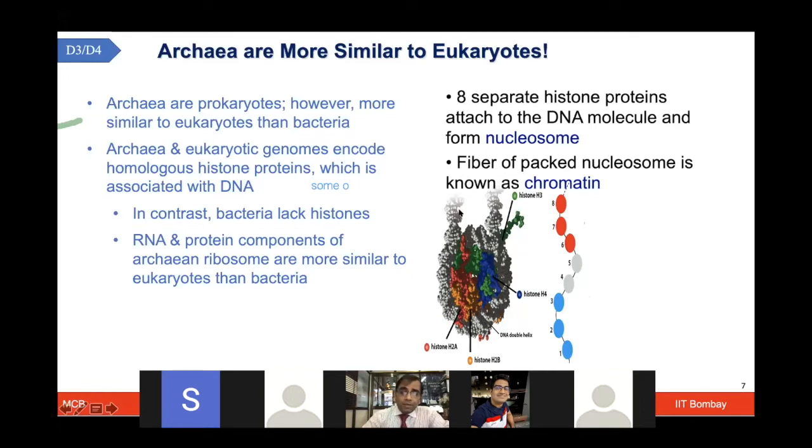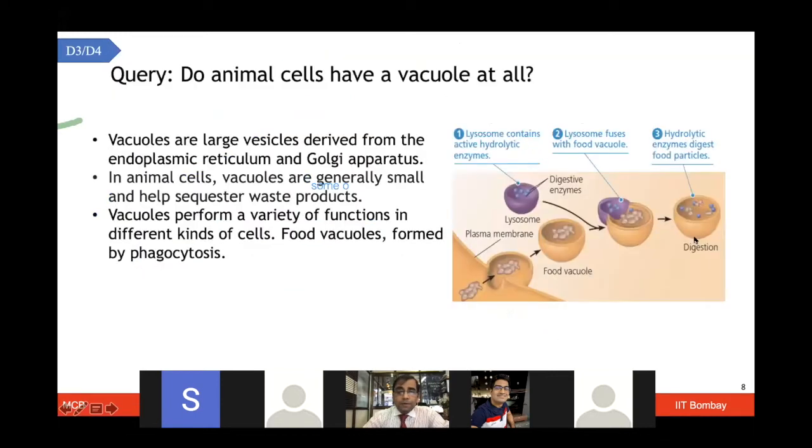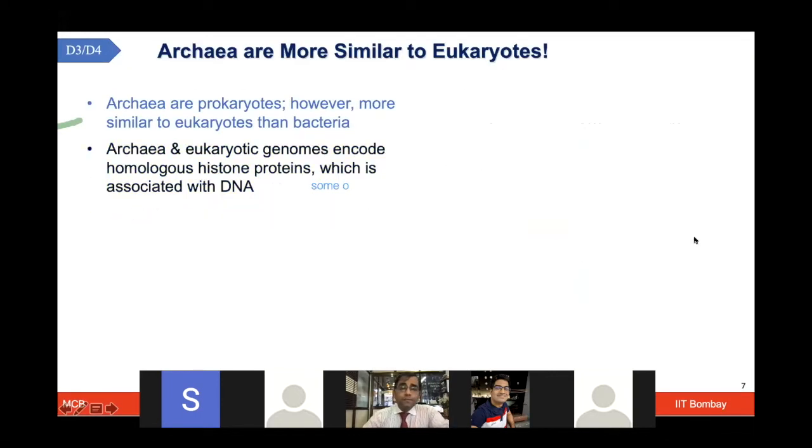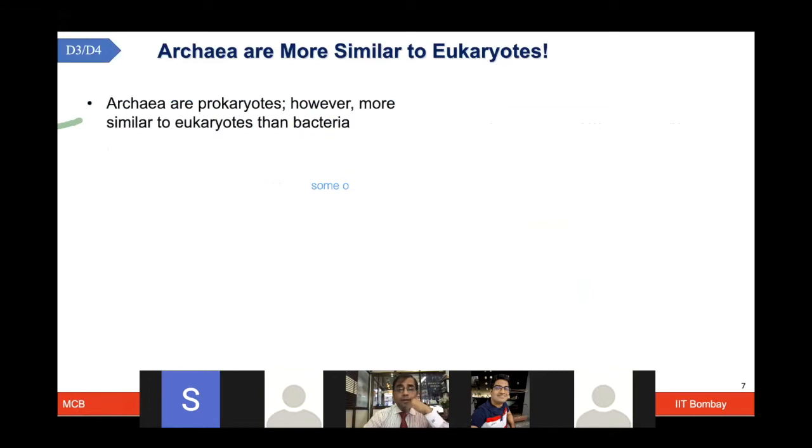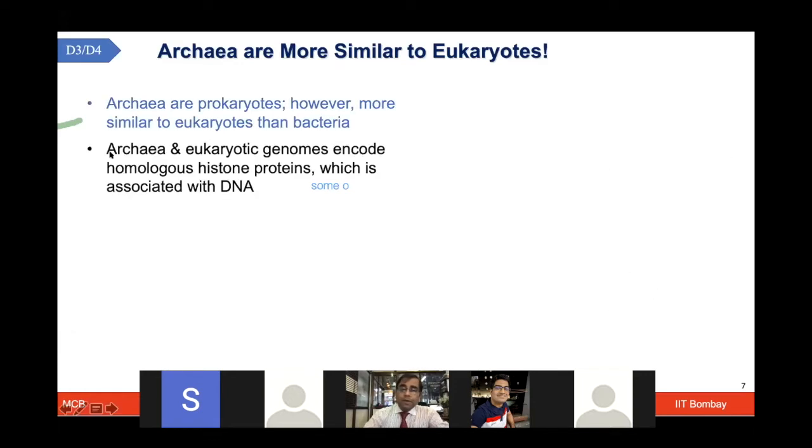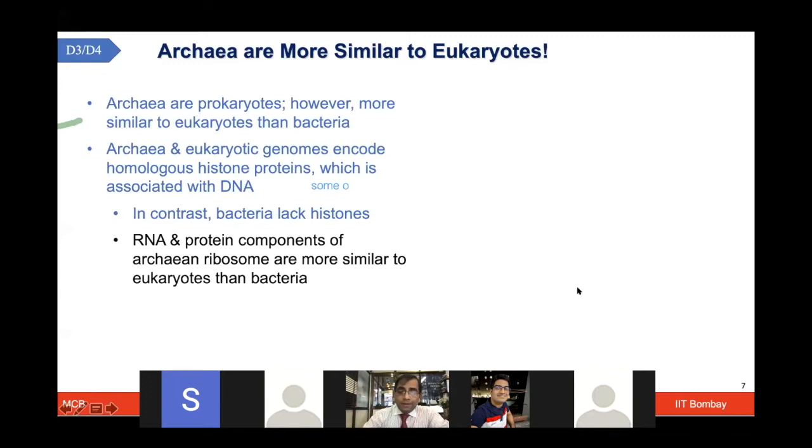So now coming back to the comparison of archaea and eukaryotes, they look quite similar, but they have some specific features which are closer to the eukaryotes as compared to the bacteria. In archaea and eukaryotes, the genome has histone proteins associated with DNA, and that makes them closer to the eukaryotes, while this protein histone is missing in the bacteria. So they are closer to the eukaryotes as compared to the bacteria.